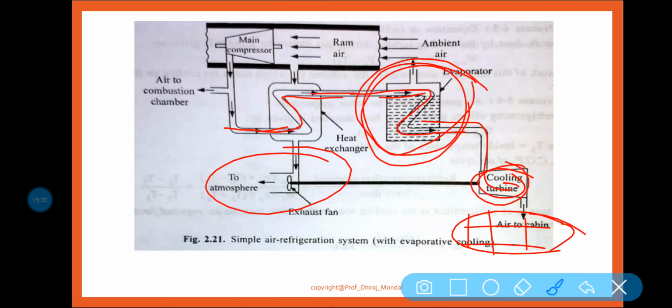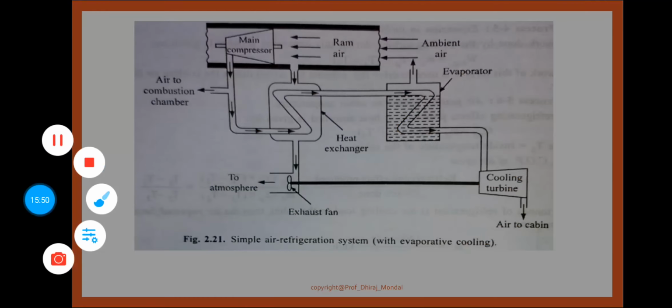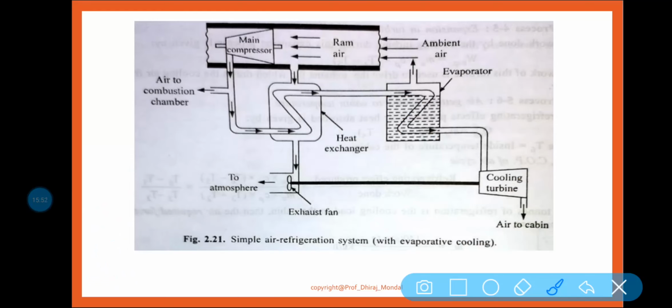So ultimately what are we using? The evaporator. Why are we using the evaporator? Because of evaporation, when high temperature air comes into contact with this liquid, maybe some alcohol or anything else, heat is exchanged. You know there are a lot of types: parallel flow heat exchanger, counter flow heat exchanger.